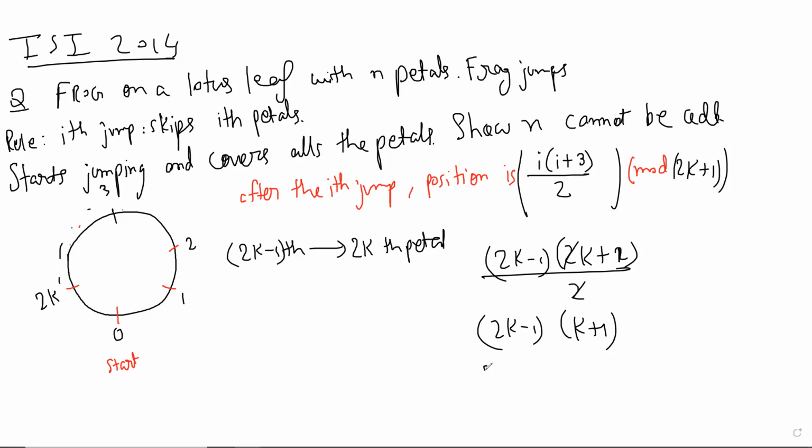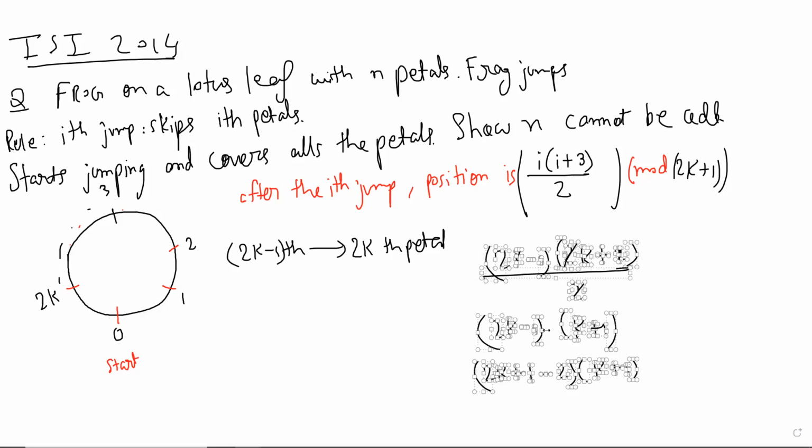But what I'm saying is that this 2k minus 1, I write it like this. Okay, 2k plus 1 minus... And then it is 2k minus 2, right? And then I write it like this, and then I forget this. So it is minus 1, and minus 1 is 2k, right? So it's in the 2kth petal. So the 2kth petal can also be reached.